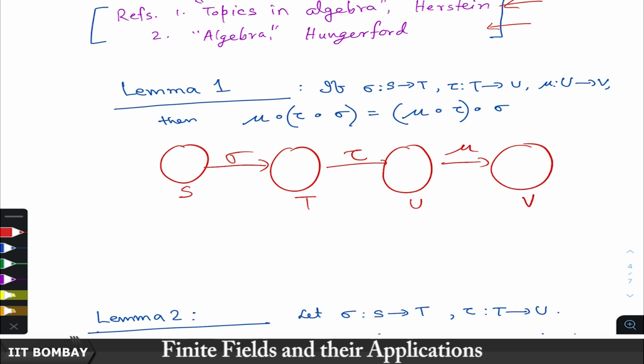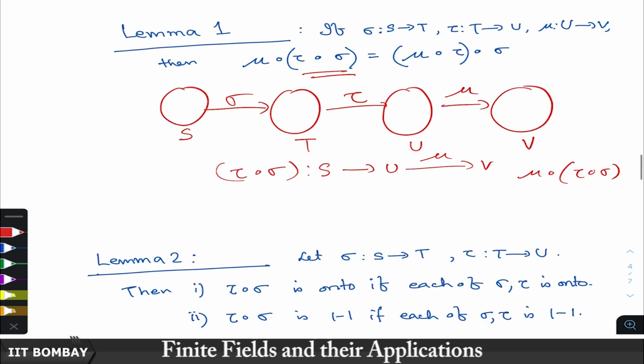If you take tau composition sigma, that becomes a map from S to U, then you can again further take mu. So, that gives you mu composition tau composition sigma.